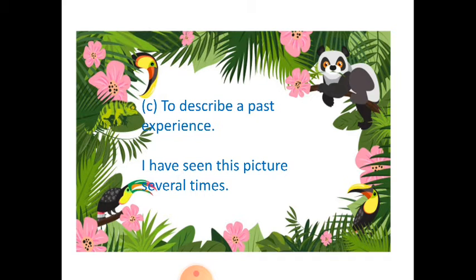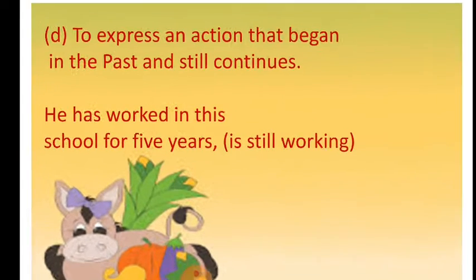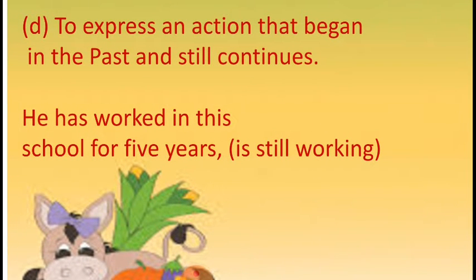So this is where we use the present perfect tense to express an action that began in the past and still continues. The event has already occurred in the past but still continues. इस इफेक्ट इज स्टिल देयर, उसका असर अभी भी है. इवेंट ख़त्म हो गया है लेकिन उसका असर अभी भी है.